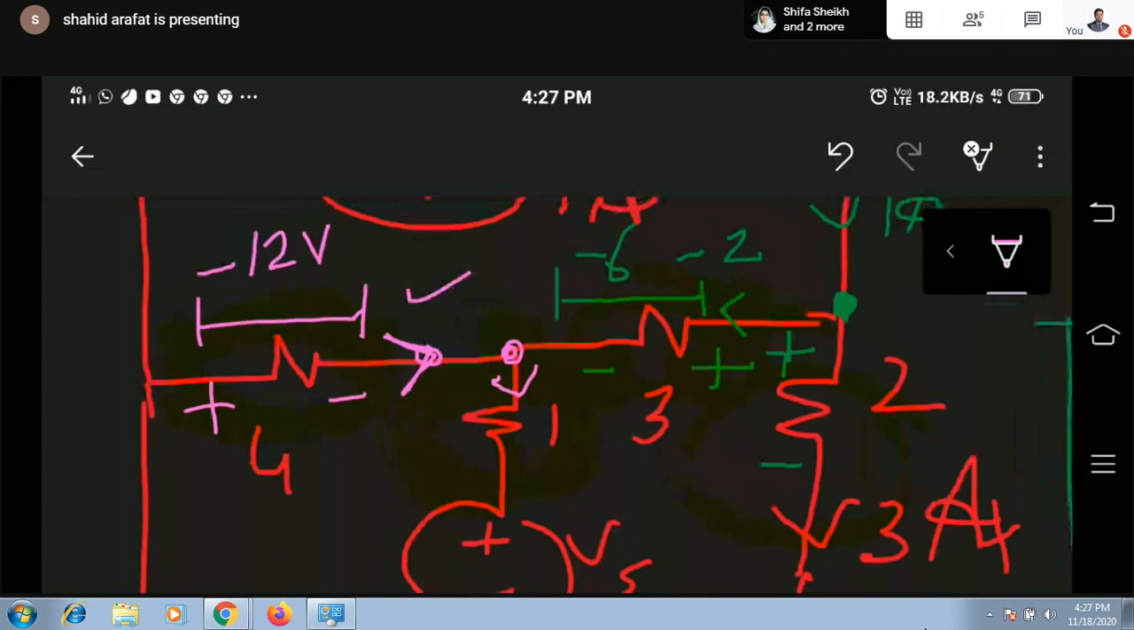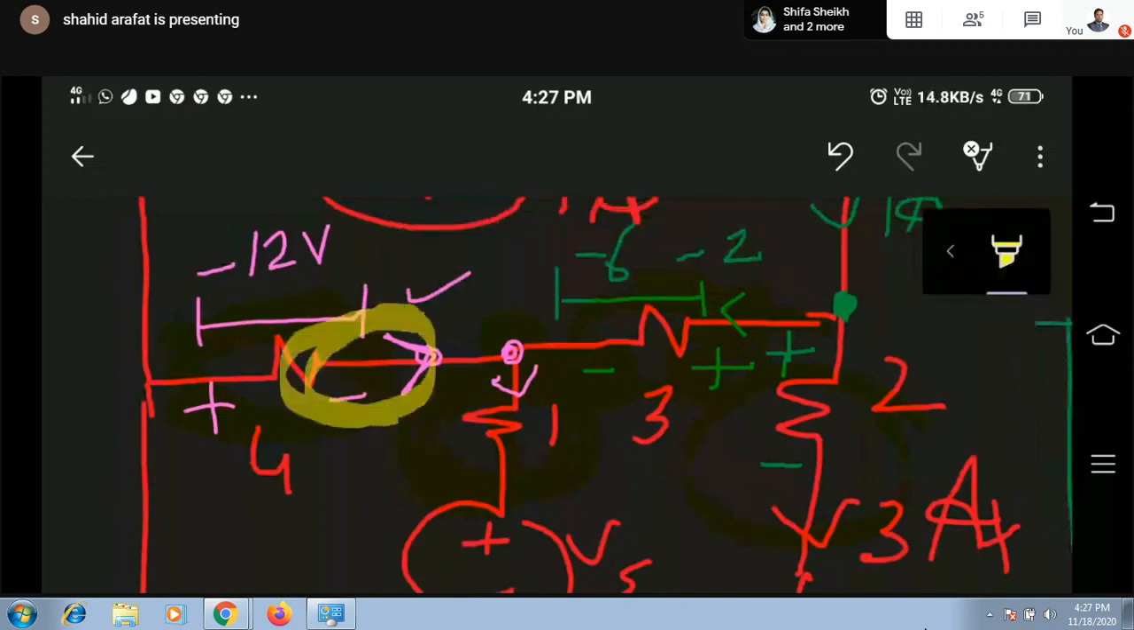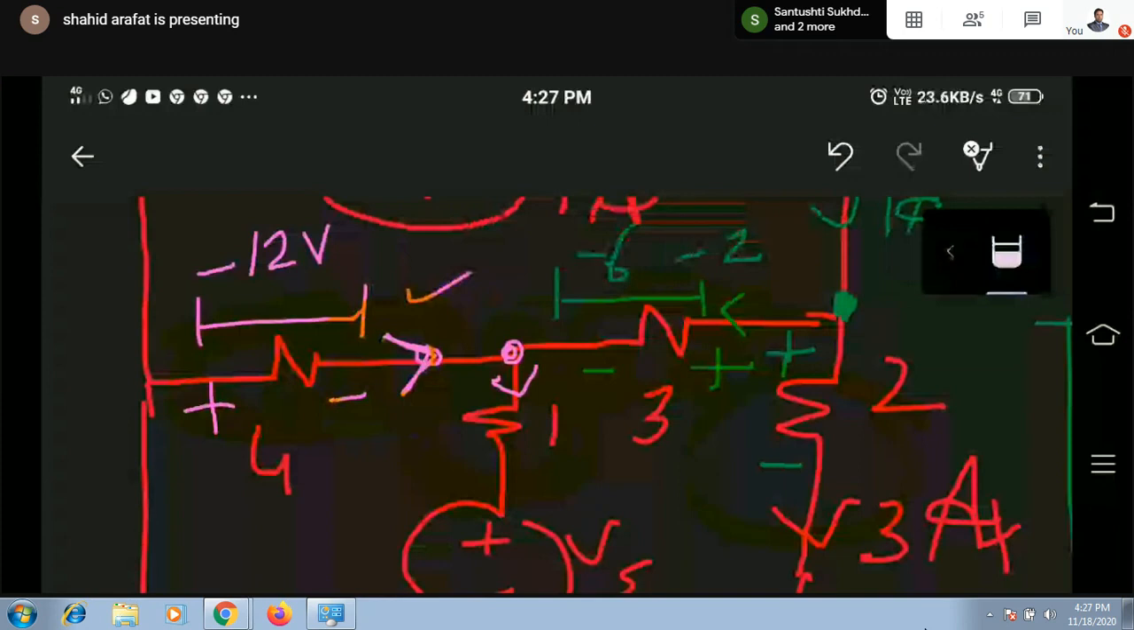Now what will be the value of current through this branch? I equals V by R. So V equals your -12, V by R, -12 by 4, it will be -3. So I can simply write down -3. This will be minus.